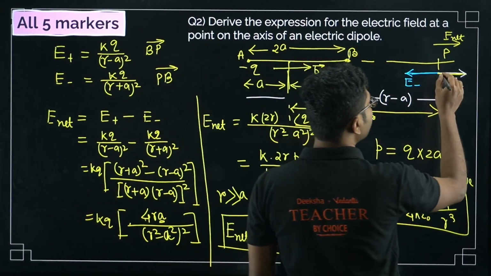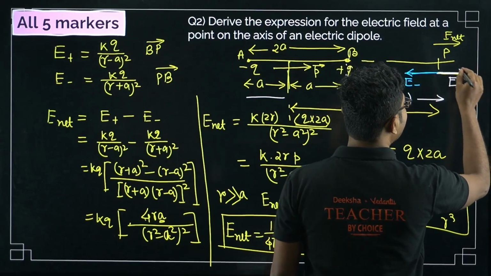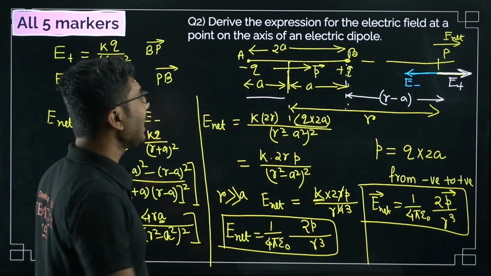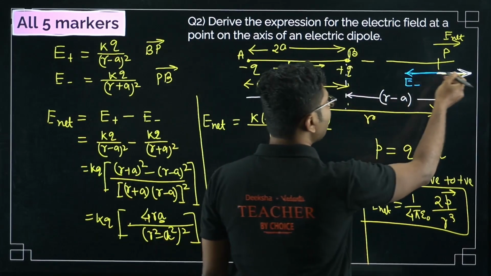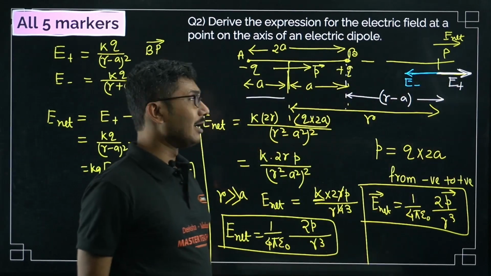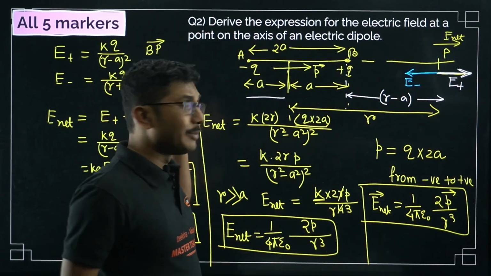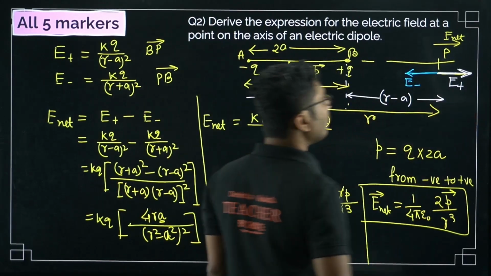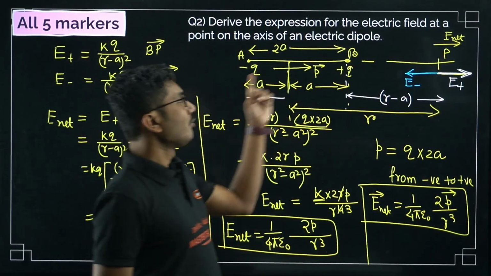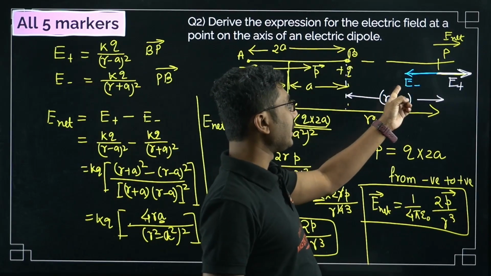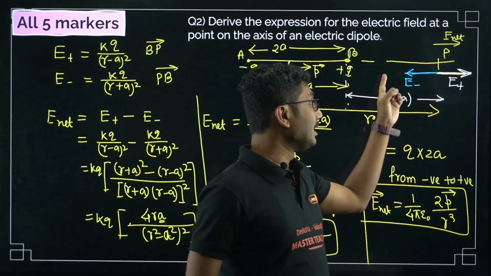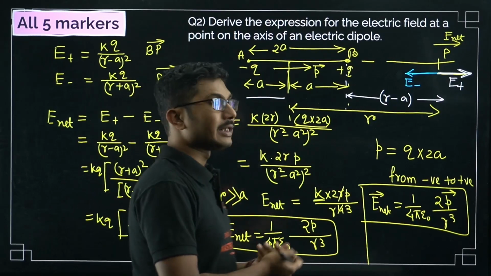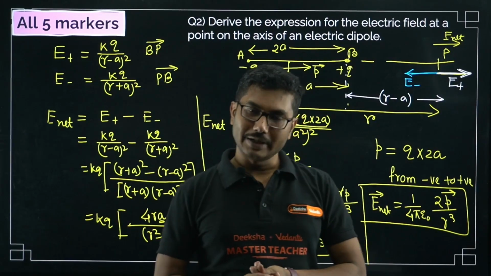In this case, the electric field due to the positive charge is on the right-hand side because it always acts away from the charge, and the electric field due to the negative charge is towards the charge. So the electric field due to the negative charge is E minus, and due to the positive charge is E plus. We have to calculate E plus and E minus, and then find out which one is bigger. Based on that, the final direction of the net electric field will depend.